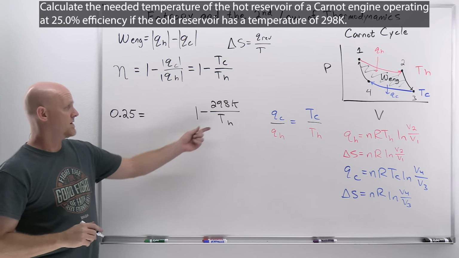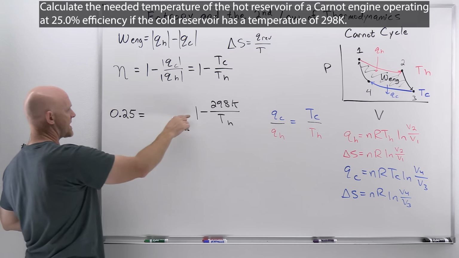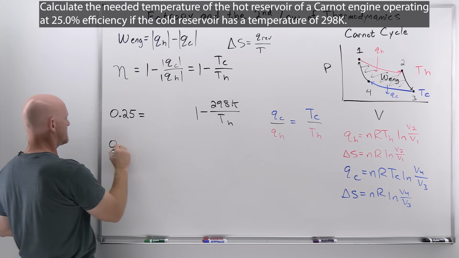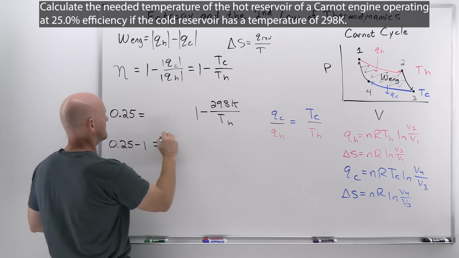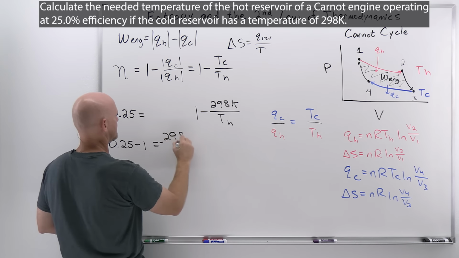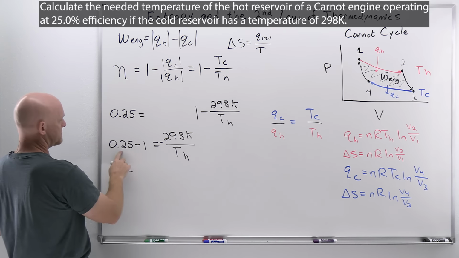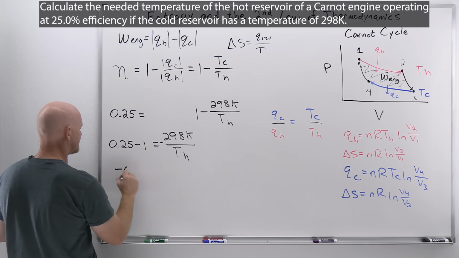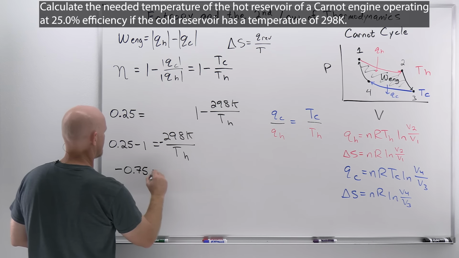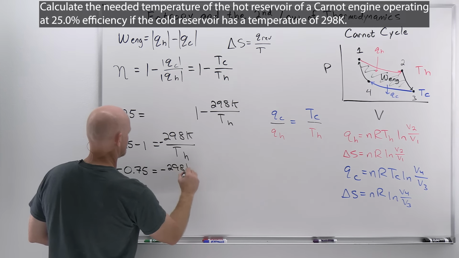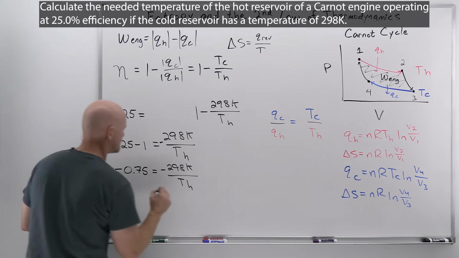And do a little algebra here, and we'll subtract 1 off to the other side. So we'll get 0.25 minus 1 equals, don't forget the negative, I almost did, 298 Kelvin over TH. So 0.25 minus 1 is negative 0.75, and that's equal to negative 298 Kelvin over TH.